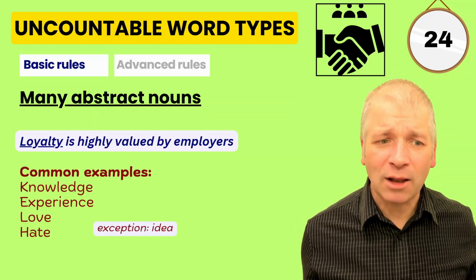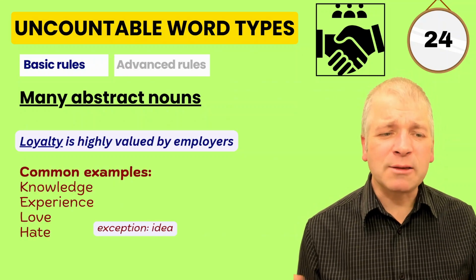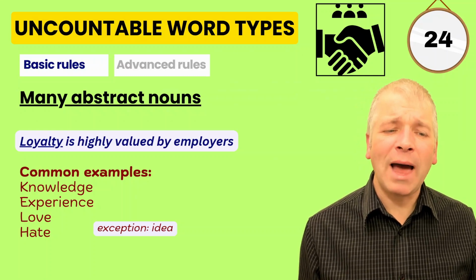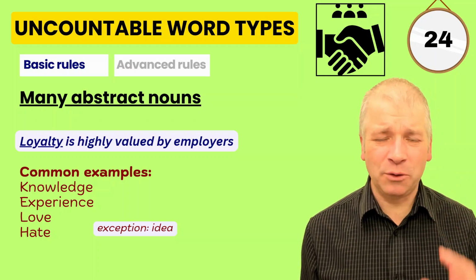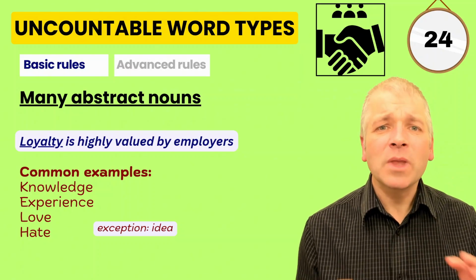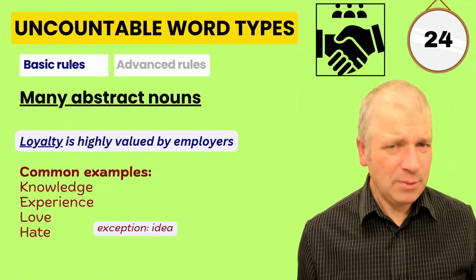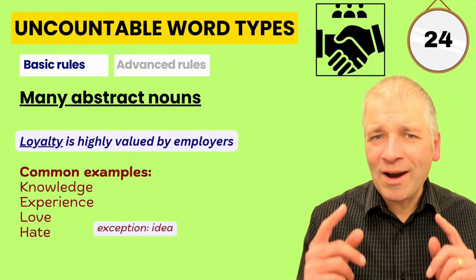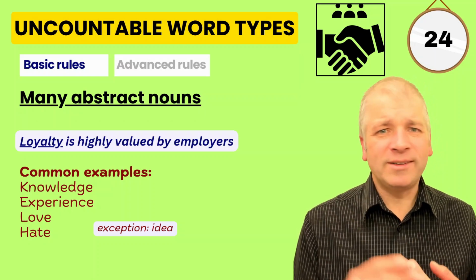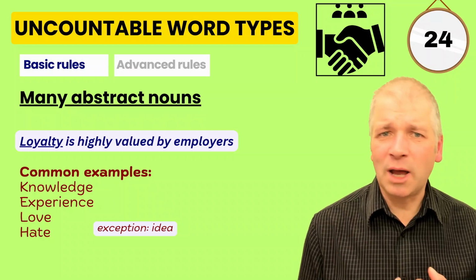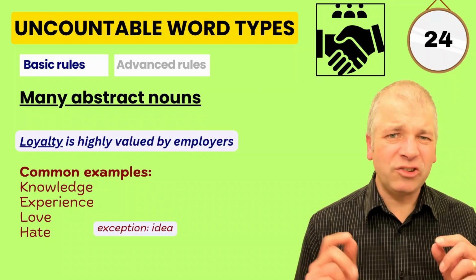Other words that act like this: knowledge, experience, love, hate. These are all abstract nouns. You can't see them, feel them, hear them, touch them, but you can imagine them in your mind. There are some exceptions here too, such as the word idea. You can have one idea, two ideas, three ideas, but you don't normally have one love, two loves, three loves. It's normally just love.